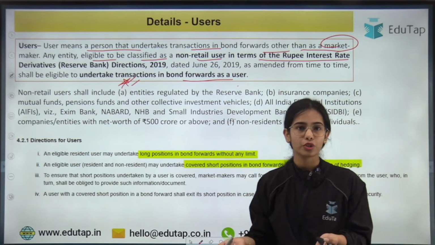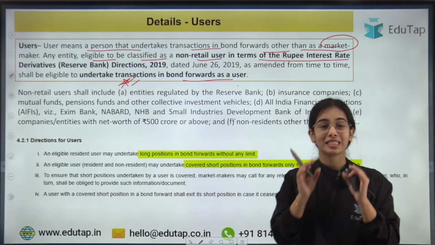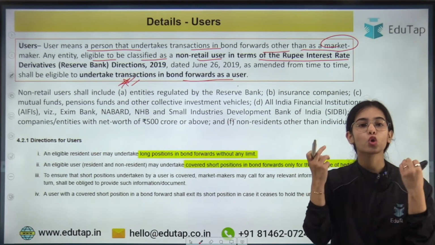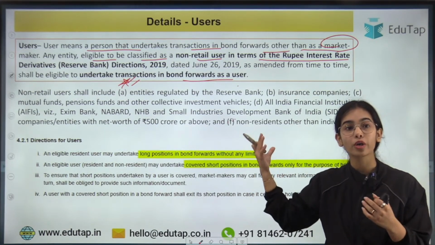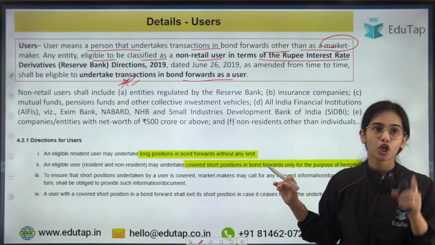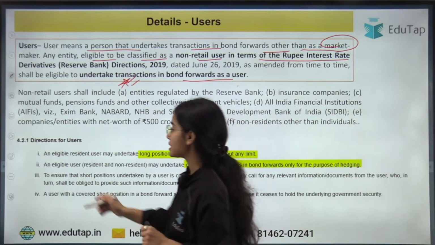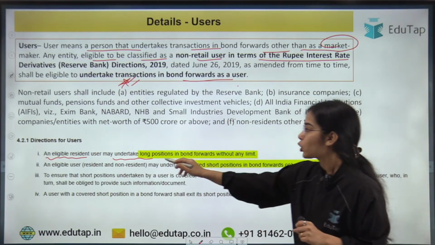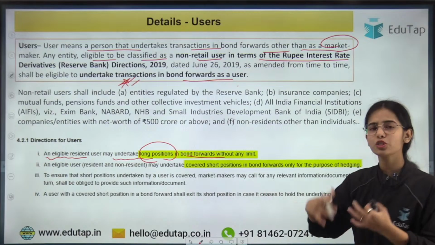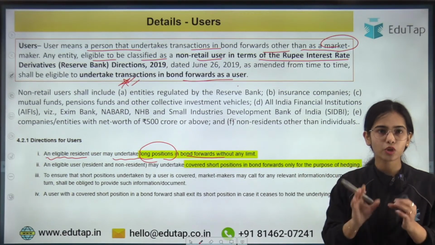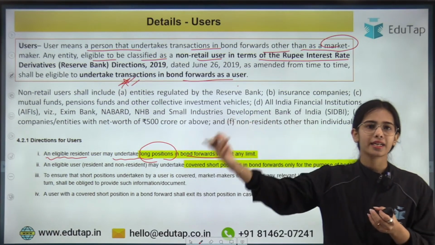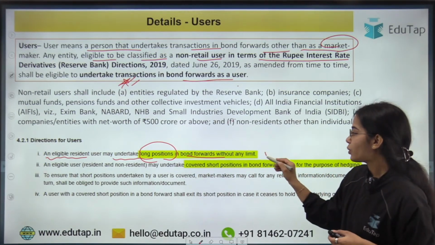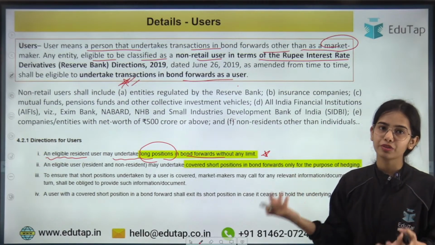Now, directions for the users. There are certain directions for the users, and here you can see that uncovered short selling is not allowed, or uncovered short position is not mentioned at all in the directions. It has been specified that an eligible resident user may undertake long positions in bond forward. That means you can buy the contract, you can buy the government securities at a future date. That is absolutely fine because you are buying it, okay, without any limit. So they can take the long position without any limit.